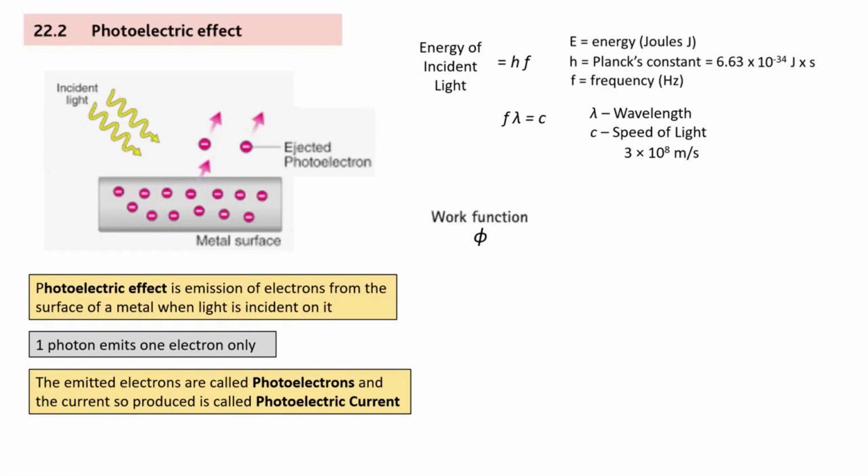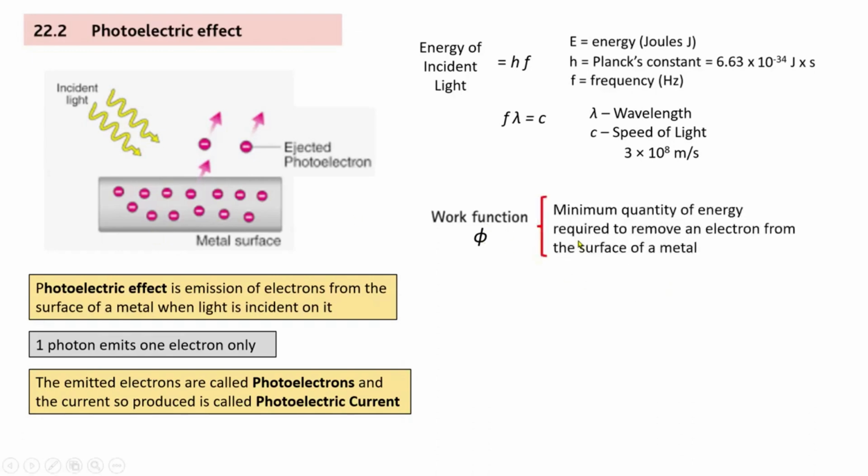And then we come to the concept of work function. Thiru, can you recall what is the work function? Work function is the minimum energy required for photon to eject an electron from the metal surface. Yes, correct. So minimum energy required to remove an electron from the surface of a metal, known as HF naught. And the formula is H into F naught. What is F naught? F naught is the minimum frequency, it has a name, threshold frequency.